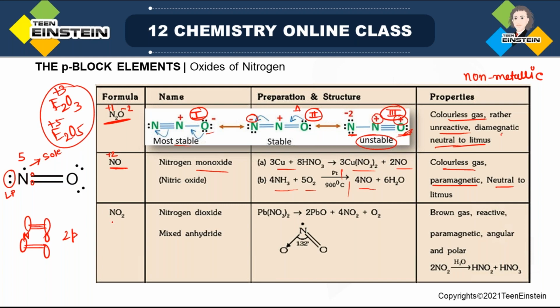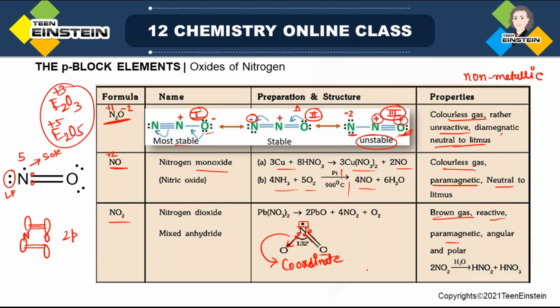The number 3 is nitrogen dioxide. Now this is a brown colored gas. Now we have color. The first two are colorless, and this is comparatively reactive. This is also paramagnetic in nature, and the reason is that it also contains a single electron. And these two bonds are covalent bonds, but this bond is a coordinate bond. Nitrogen is using 2 electrons for covalent bond formation with oxygen, and 2 electrons will be donated to oxygen because this bond is a coordinate bond.